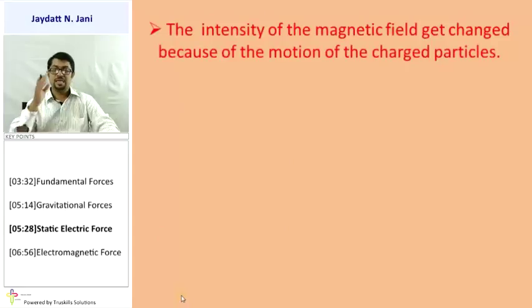So the intensity of the magnetic field gets changed because of the motion of the charged particle. The first thing is that electromagnetic force is about charged particles. If the particle is at rest, it's static electricity, or electrostatics. When the charged particle is in motion, it produces current. Due to current, that gives a magnetic effect. The intensity of this field may change because the motion of the charged particle changes.